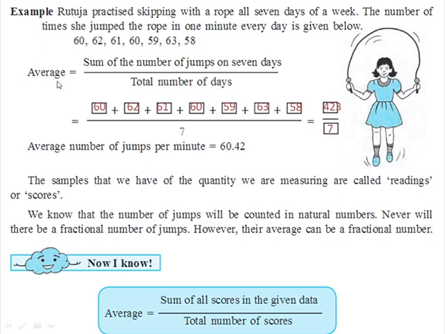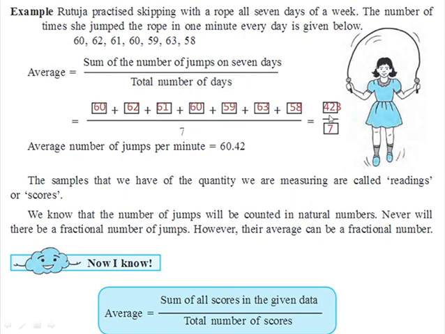Now here we have to find the average. That is, we have to first take the sum of the numbers of jumps on 7 days and divide it by the total number of days. So on one day she took 60 jumps in 1 minute. Some other day she took 62 jumps, then 61 jumps, 60, 59, 63 and 58 jumps in 1 minute. Now here the information about 7 days is given, so we will divide it by 7.